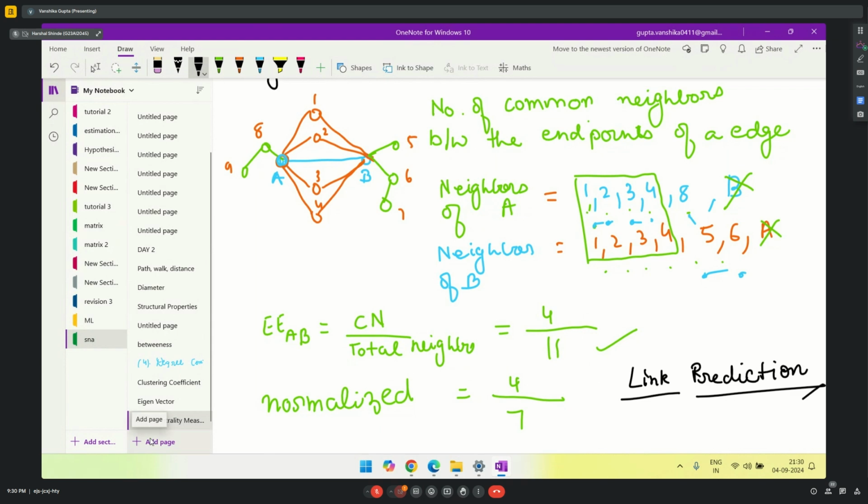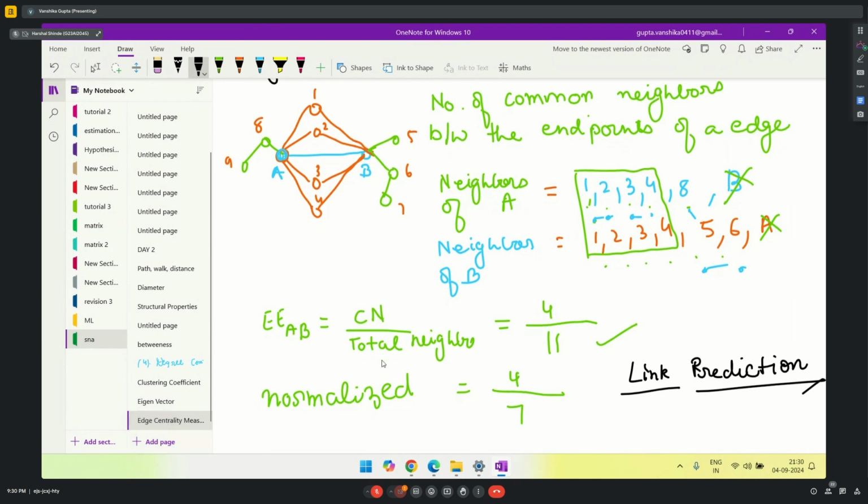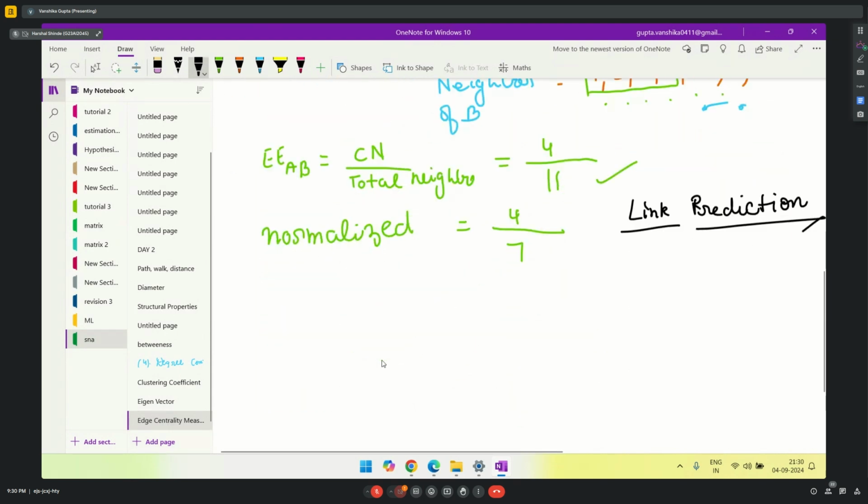लिंक प्रेडिक्शन मतलब कैसे बता सकते हो? How can we do that, right? That's what you're asking. मतलब exactly क्या है ये?